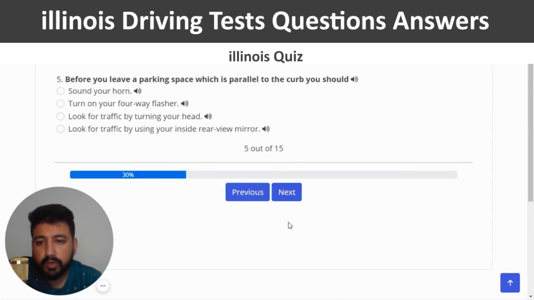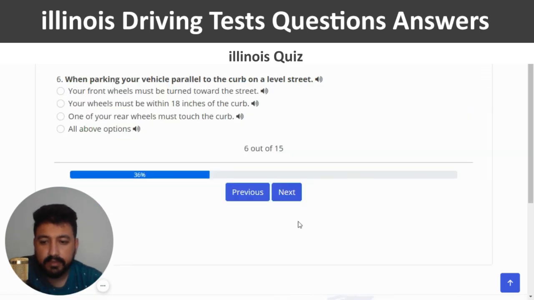And next. Before you leave a parking space which is parallel to the curb, you should... So you can choose the third answer, which is look for traffic by turning your head. Next. The sixth question is, when parking your vehicle parallel to the curb on a level street, the right answer of this question is your wheel must be within 18 inches of the curb, which is the second option, right?